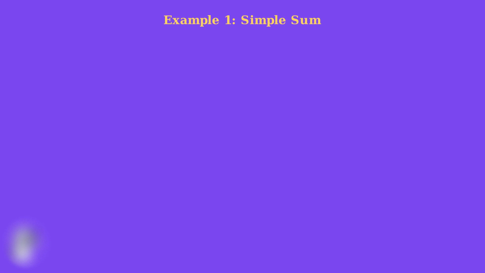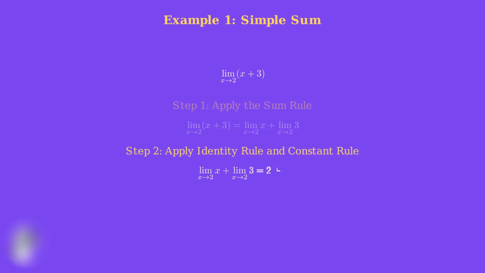Let's start with a simple example. We want to find the limit of x plus 3 as x approaches 2. Here's our problem. We need to find the limit of the expression x plus 3 as x approaches 2. Step 1. We apply the sum rule. This allows us to split the limit of x plus 3 into the limit of x plus the limit of 3. Step 2. Now we apply our rules. The identity rule tells us that the limit of x as x approaches 2 equals 2.